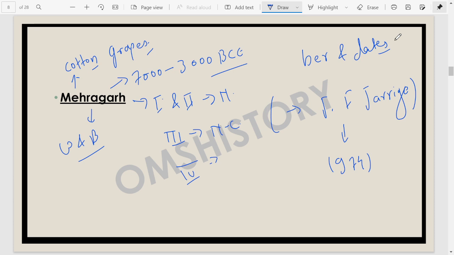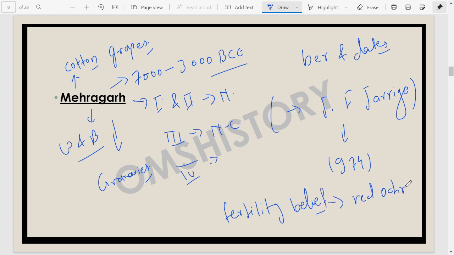We do find granaries from period 1 itself in Mehergarh. Because it was an agricultural settlement, we needed to store the cereals, so we find granaries as well. From period first, we even find burials. The bones were often covered with red ochre, suggesting some sort of fertility beliefs emerging here in Mehergarh.